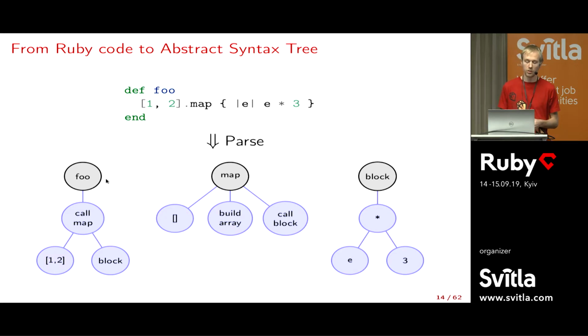What the foo method does is call a method map, and the receiver is an array literal. There are no arguments, it's just the block. The block is a different abstract syntax tree, and what it does is multiply the argument by 3. And map, we can also imagine it could be implemented in Ruby, for instance. It's also its own tree. Then it will read some element of the array, build a new array, and call the block for every element.